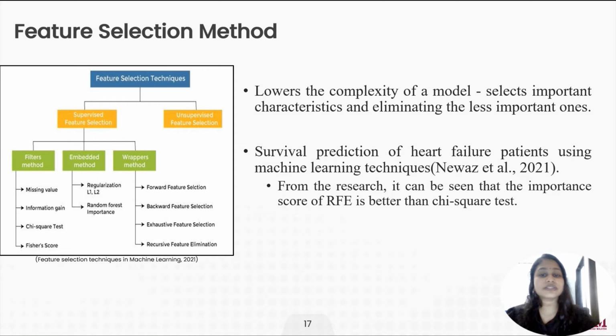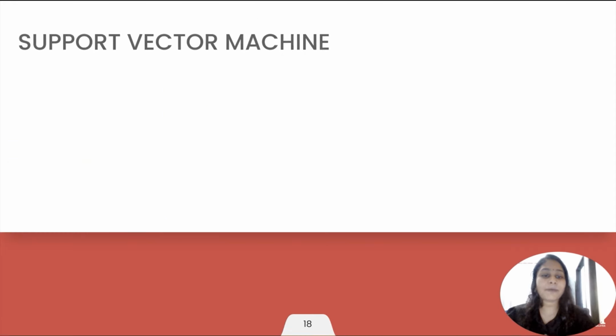RFE. RFE lowers the complexity of a model by selecting important characteristics and eliminating less important ones. The selection procedure gradually removes each of these less important features until it reaches the ideal number required to ensure top performance. In the research conducted by Newers in 2021, which is survival prediction of heart failure patients using machine learning, he used feature selection methods, which are chi-square test and RFE, whereby RFE shows a better score compared to chi-square test. Now we will look into support vector machine.